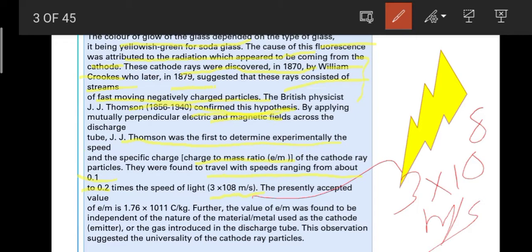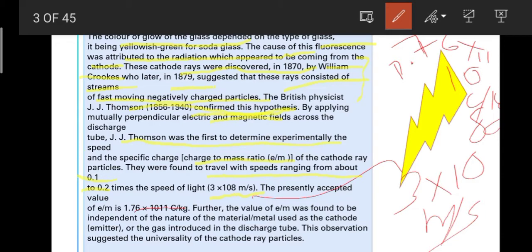The presently accepted value of e/m is 1.76 × 10^11 coulomb per kg. Here is a small mistake, so just make the correction, or you can also look at your NCERT book.